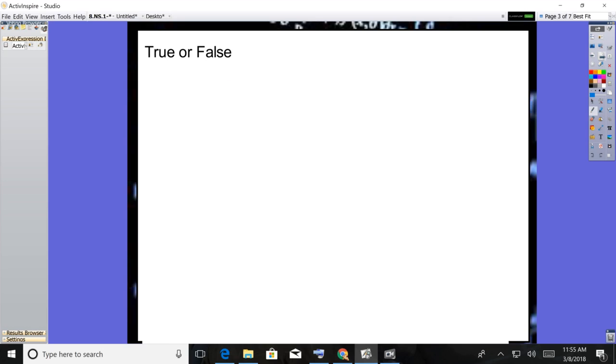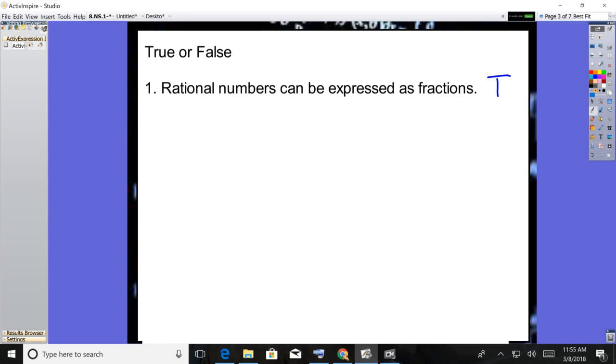All right, true or false? What I want you to do here, I'm going to reveal the question. I want you to pause the video and think about it, and then check your answer. Rational numbers can be expressed as fractions. That is true. As a matter of fact, that is the definition of rational numbers, is that they are numbers that can be written as fractions.